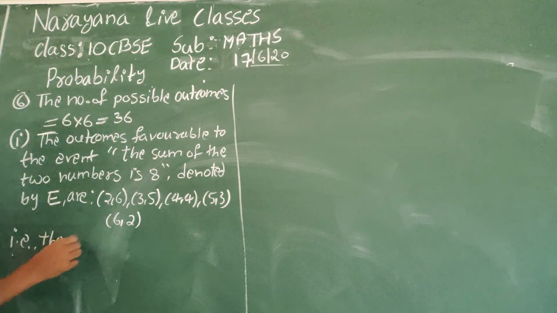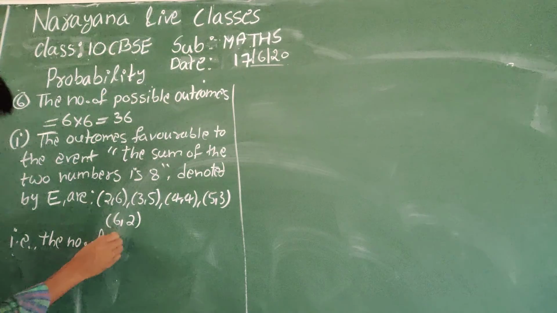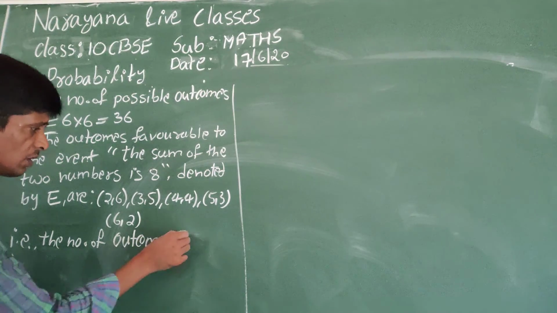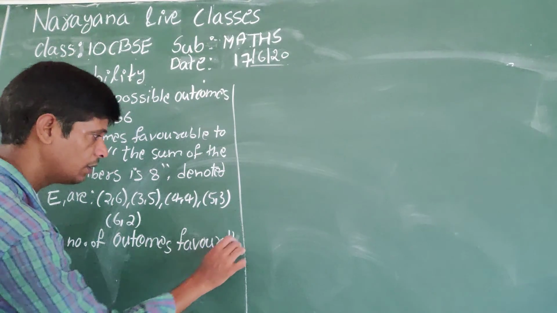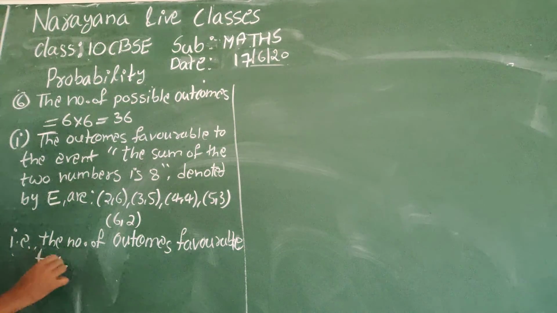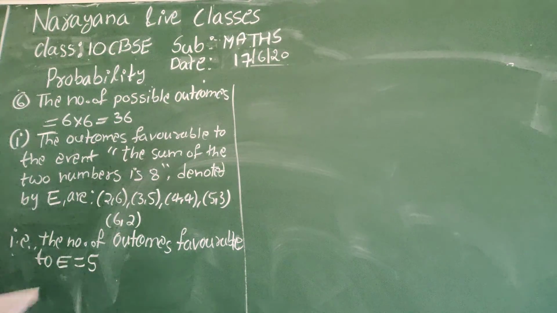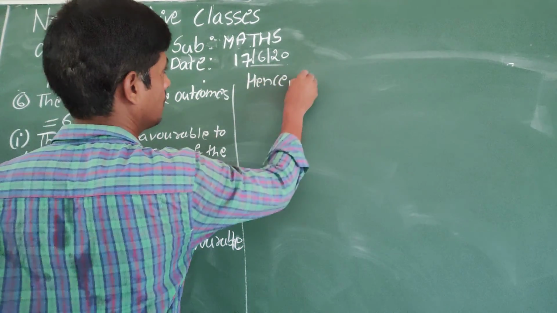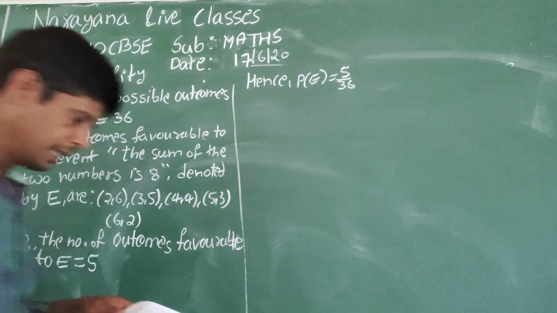The number of outcomes favorable to E is 1, 2, 3, 4, 5, that is 5. Then the probability of E is 5 by 36.